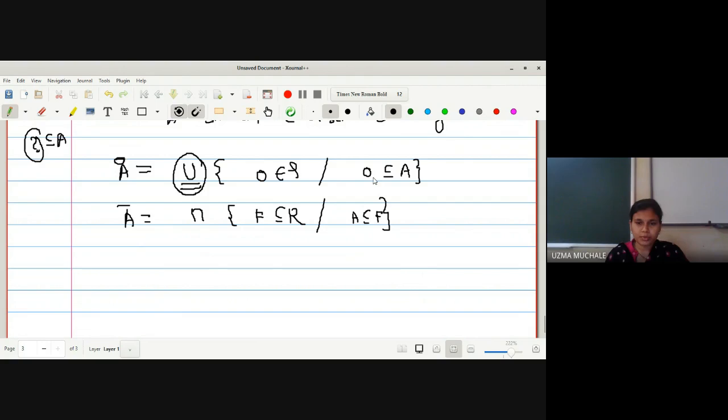A interior is the largest open set contained in A. And here it is the smallest closed set containing A. Here it is contained in A, here it is containing A. Containing you need to remember a little. Here it is largest, here it is smallest. So that's why I told you, at least for the paper of topology you should have a comparison, so that the definitions will be easily remembered by you people, that which definition implies which one.